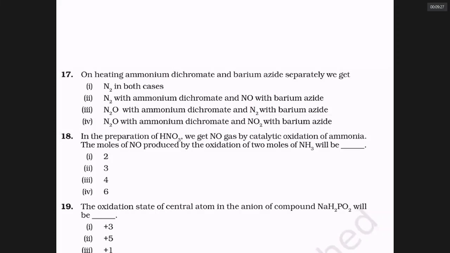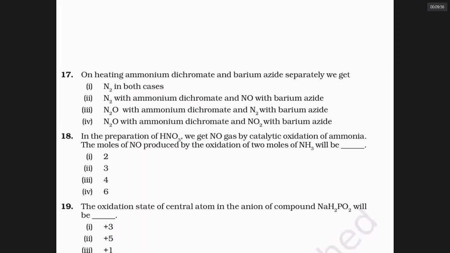Option 1, sir. Heating both separately gives nitrogen gas. Question number 18, in the preparation of nitric acid, 2 moles of NH3 will be formed. 2 moles of ammonia will obviously give 2 moles. What is the surprise in that?